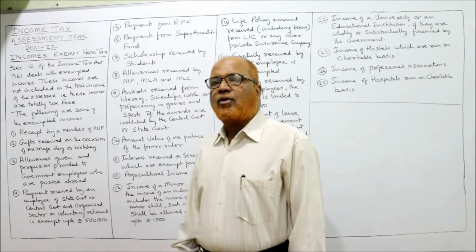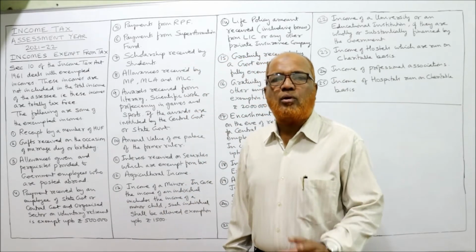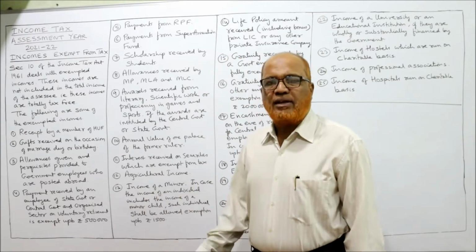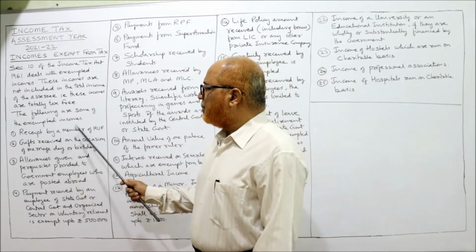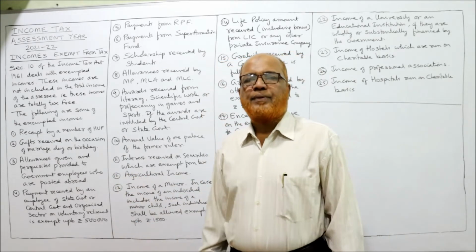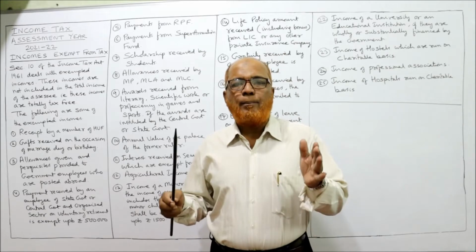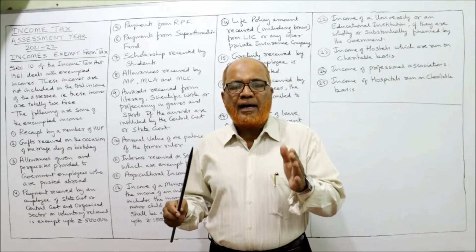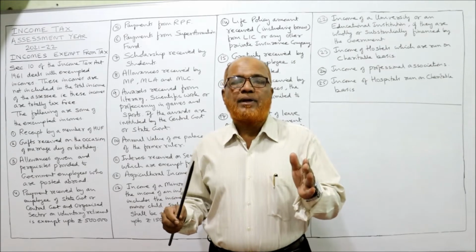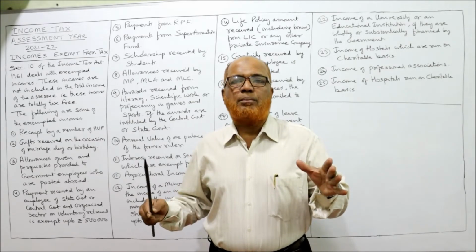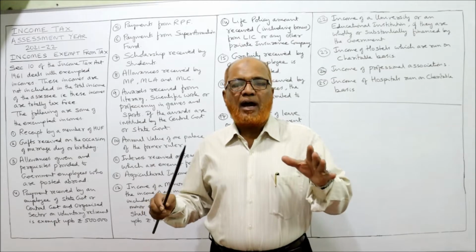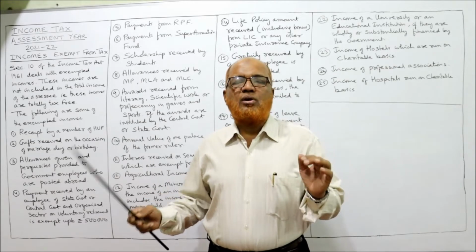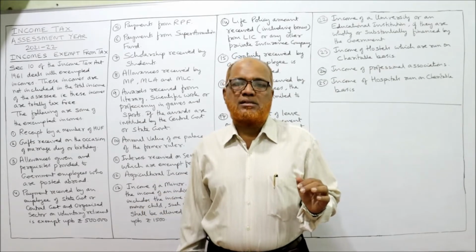The following are some of the exempted incomes. Now you have to remember, a list is given here. Receipt by a member of Hindu undivided family. A Hindu undivided family is a person from income tax point of view. So the head of the family is the Karta. The Karta will manage the business of HUF, and the other members of the HUF are called co-partners.